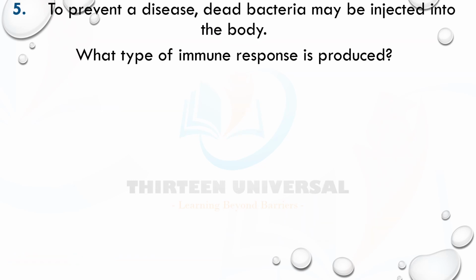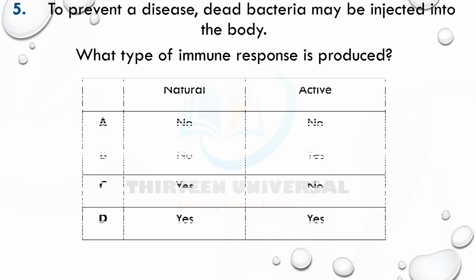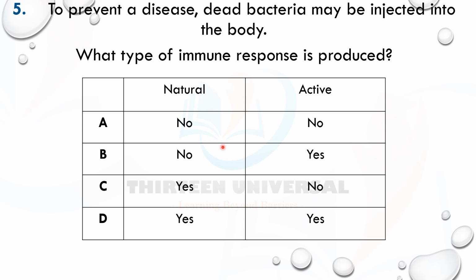The next one says, to prevent a disease, dead bacteria may be injected into the body. What type of immune response is this? Now, this is a question of immunity. Is it natural? No, it's not natural, because it's not happening due to natural infection. This is deliberate. It's artificial, so it's not natural. Active, yes, it's going to be active because it's going to trigger an immune response. Bacteria have antigens on their surface, so the antigens are non-self.